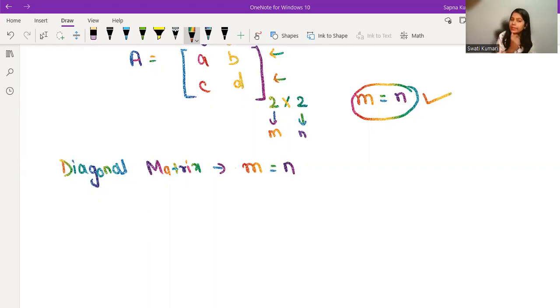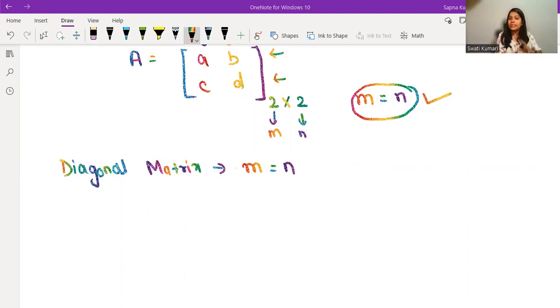Now, what is a diagonal matrix? Instead of saying a matrix is said to be a diagonal matrix, you can rephrase the definition by saying a square matrix is said to be a diagonal matrix if all the off-diagonal entries are 0.